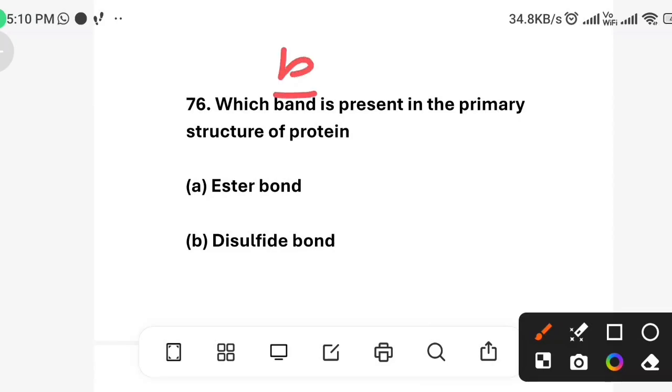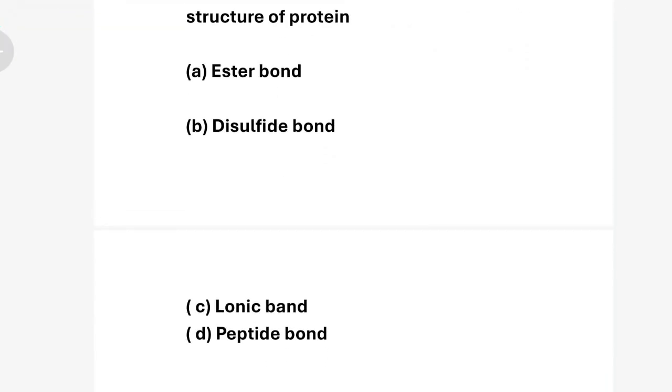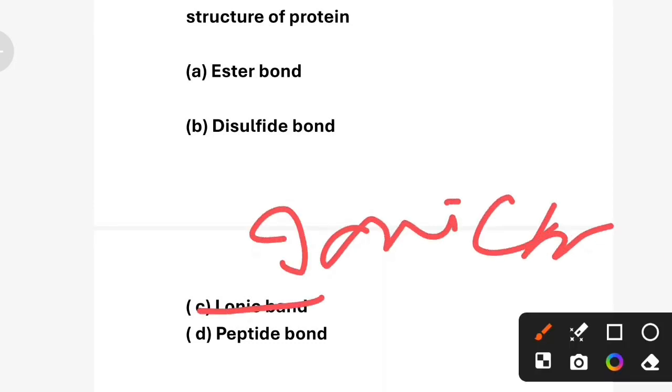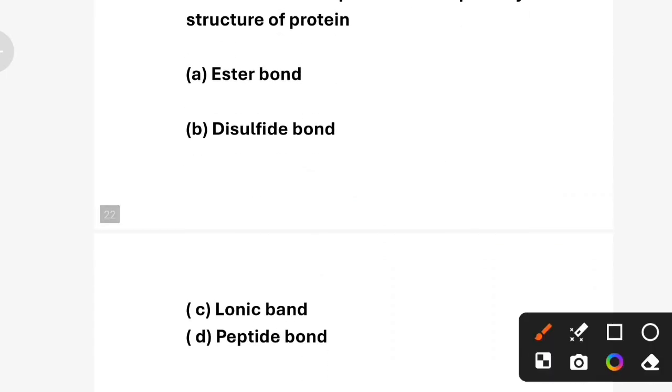Which bond is present in the primary structure of protein? Option A, ester bond. Option B, disulfide bond. Option C, ionic bond. And option D, peptide bond. So correct answer is option D, peptide bond.